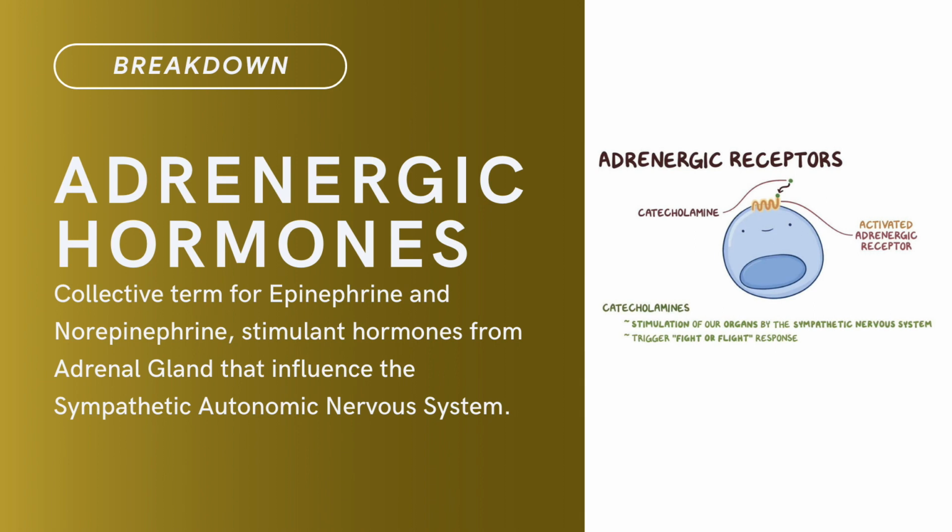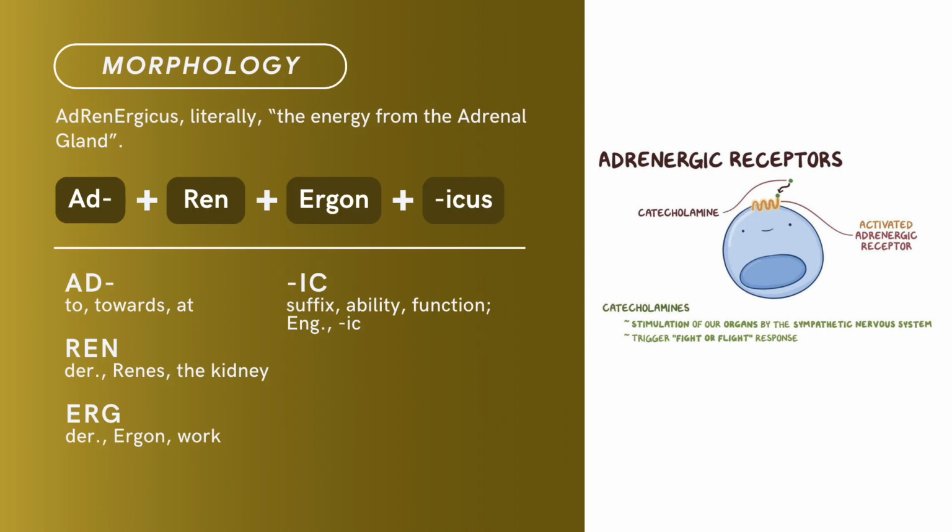Compound term: adrenergic hormones. Brief definition: collected terms for epinephrine and norepinephrine, stimulant hormones from the adrenal gland that influence the sympathetic autonomic nervous system. Term morphology: adrenergicus literally means the energy from the adrenal gland. Compound of ad plus ren plus ergon plus icus. Ad means to or towards. Ren is derived from ren, the kidney. Erg is derived from ergon, meaning work. And ic is a suffix denoting ability and function. There you have it, compound term: adrenergic hormones.